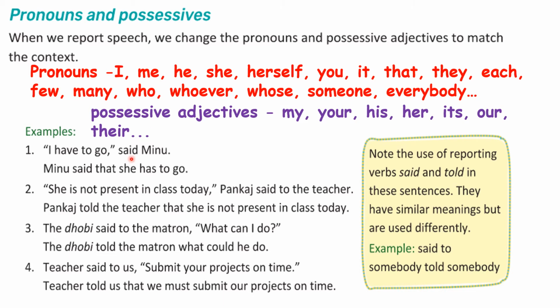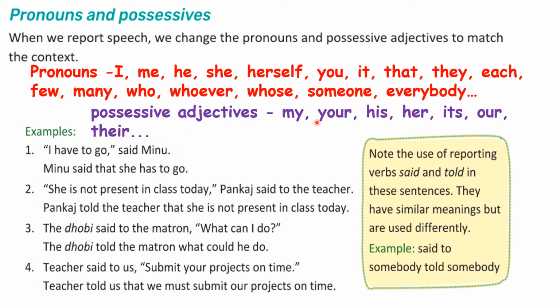Clear now? Let's see how pronouns and possessive adjectives are changing in the following sentences. Just to recall, what are the pronouns? I, me, he, she, herself, you, it, they, each, few, many, who, whoever, whose, someone, everybody. There are so many pronouns. Whatever you get in the sentences, you see how it is changed.